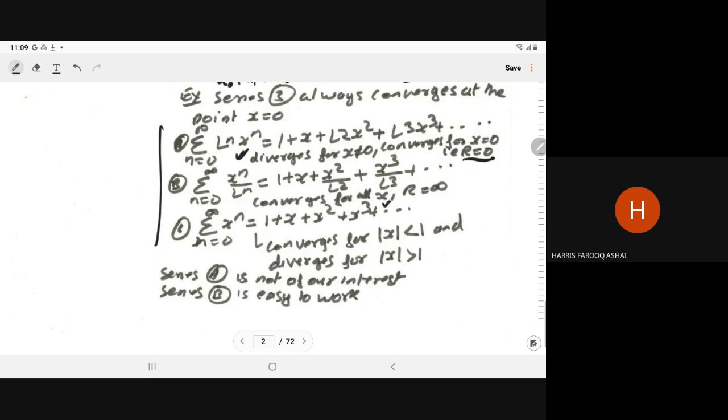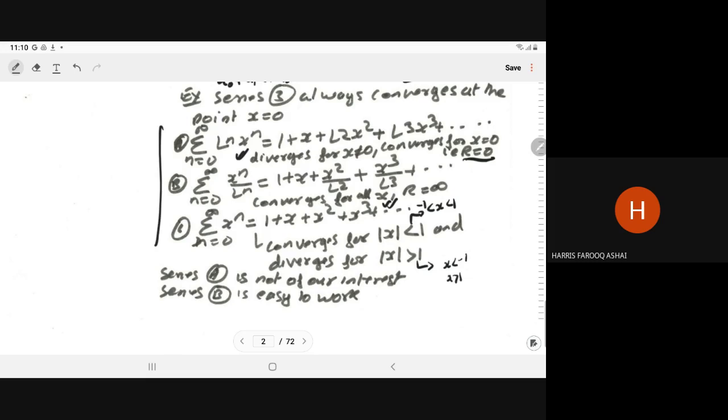The series summation n equals 0 to infinity x to the power n, that is 1 plus x plus x square plus x cube and so on, is convergent for mod of x less than 1 and diverges for mod of x greater than 1. This means the series is convergent when x lies between minus 1 and 1, and divergent when x is less than minus 1 or x is greater than 1.